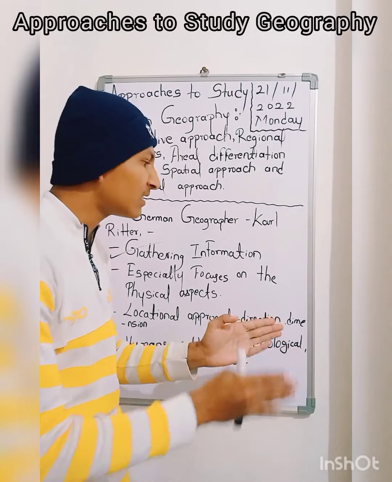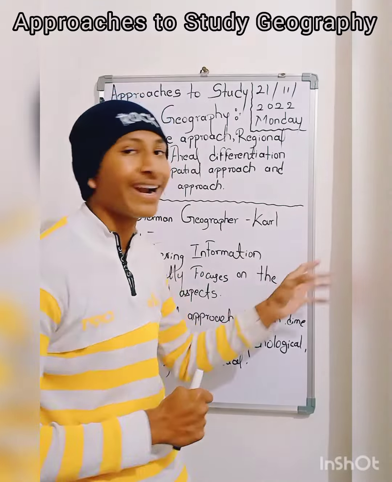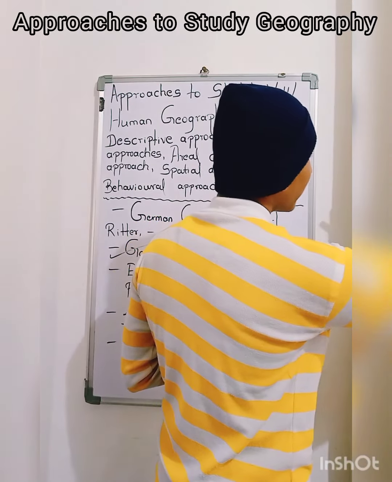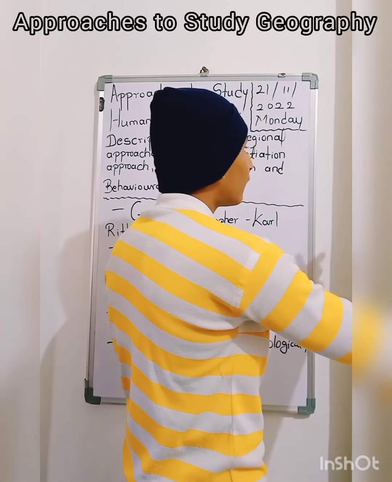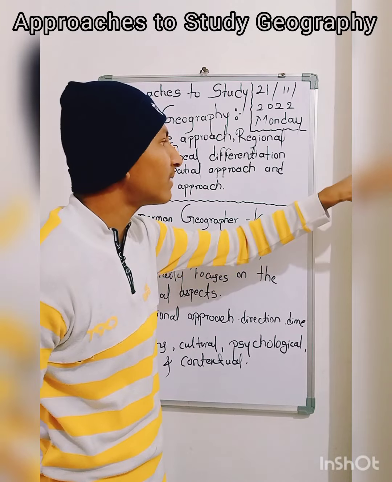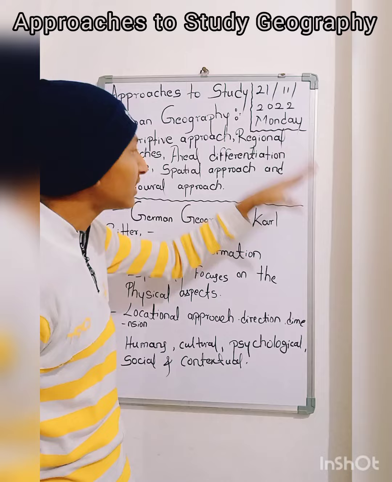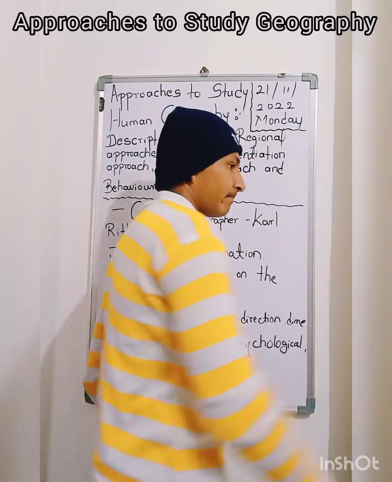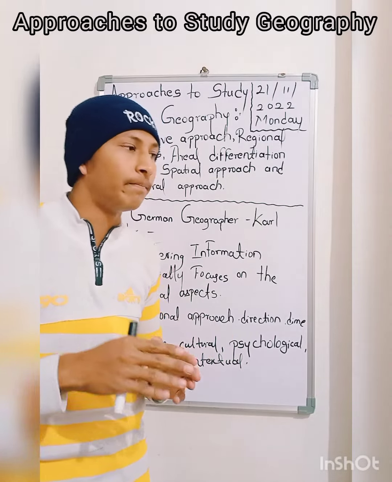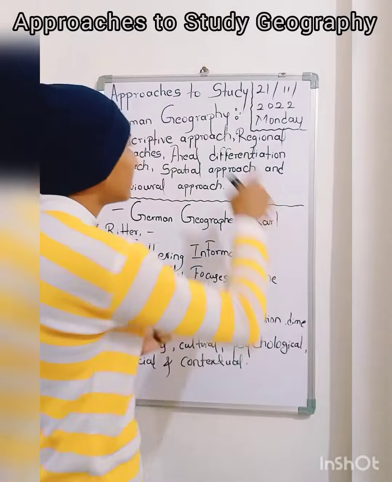Okay. Regional means dividing and approaching, like this is the whole area, and if you make a part, if you cut and focus only on that part, if I name that as A, then you focus on that region only. That we call the region, and the whole is called the area, the huge area, and that is the sub part of that area. Okay, that is the regional approach.